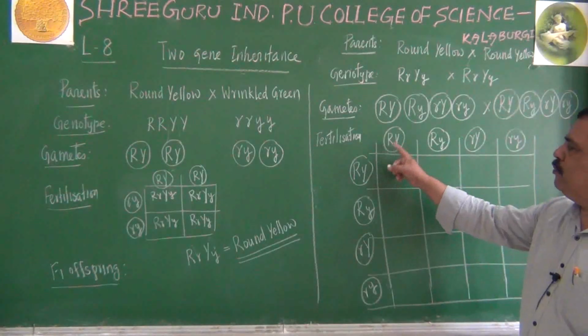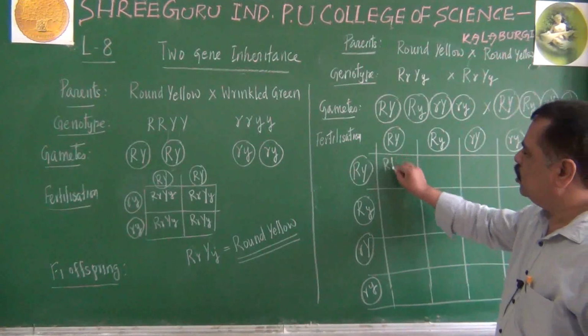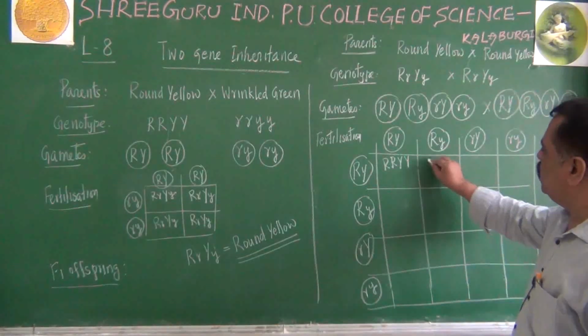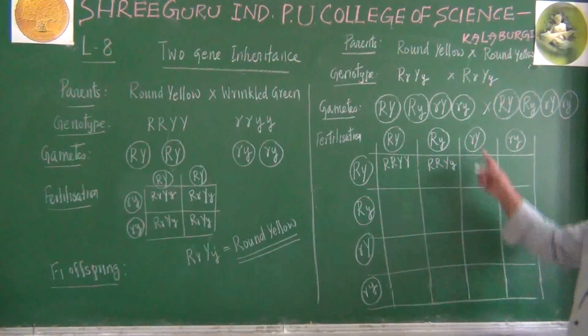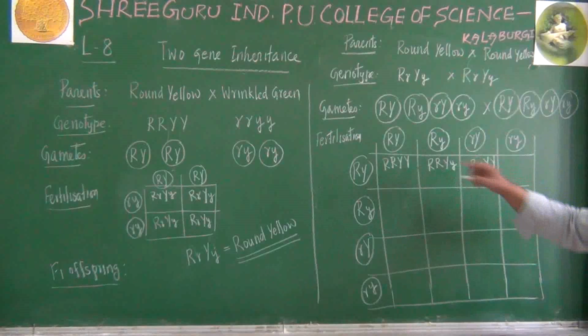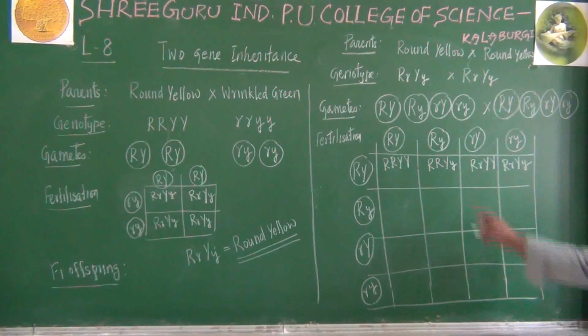Let us see if this male gamete fuses with this one. What will be the result? Capital R, capital Y, or capital Y, capital Y. What about this one? Capital R, capital R, capital Y, small y. This one, capital R, small r, capital Y, capital Y. Is it or not? This one, capital R, small r, capital Y, small y, we can write. These are the 4 possible offspring.